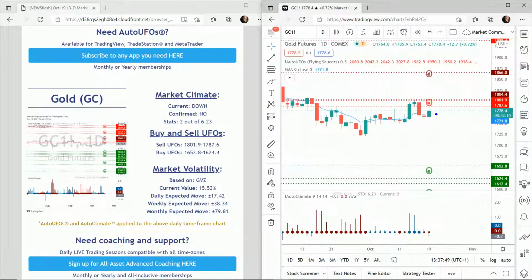Now, we do have sell orders close by. That's 1801.9 to 1787.6. If price were to hit these sell orders, we would expect price to fall from there. But for the time being, we obviously haven't hit them just yet.